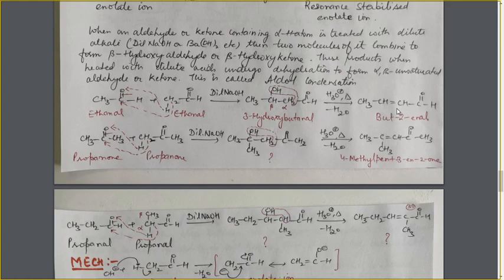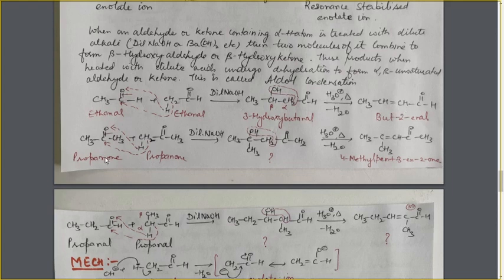It is alpha beta unsaturated aldehyde. It is an aldehyde and having unsaturation, a double bond, at the alpha beta position, alpha and beta. This is the alpha position, this is the beta position, unsaturated between the alpha and beta position. So it is an alpha beta unsaturated aldehyde.